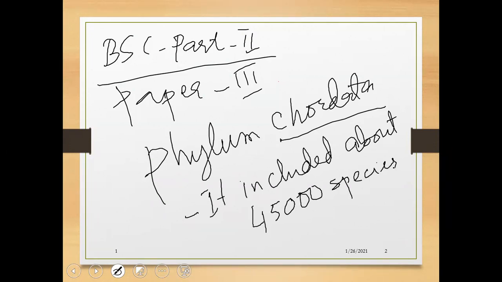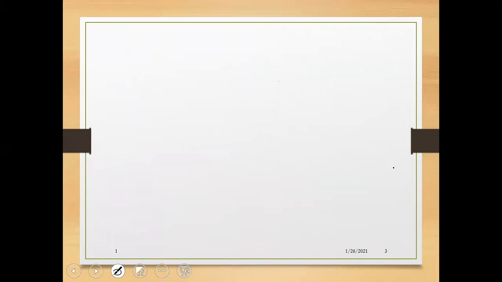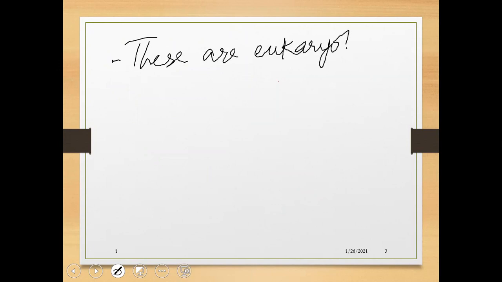This phylum is a highly advanced phylum in kingdom Animalia. These are eukaryotes.